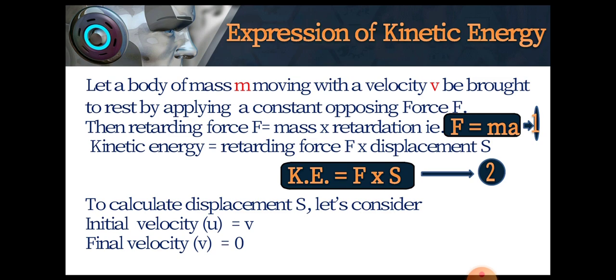Suppose a body of mass m moving with a velocity v is brought to rest by applying a constant opposing force. Let a be the uniform retardation produced by the opposing force and the body travels a distance s before coming to rest. Thus, the retarding force F is equal to mass into retardation, which is F is equal to ma. Consider this as equation 1. Kinetic energy, force into displacement, is the amount of work the body can do before coming to rest. Kinetic energy is equal to F into s. Consider this as equation 2.